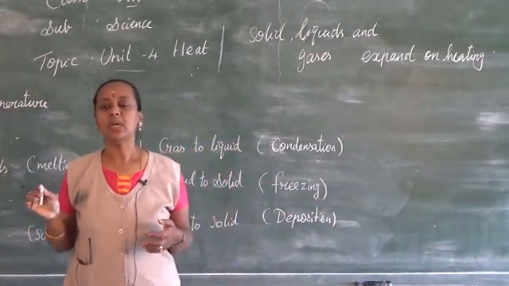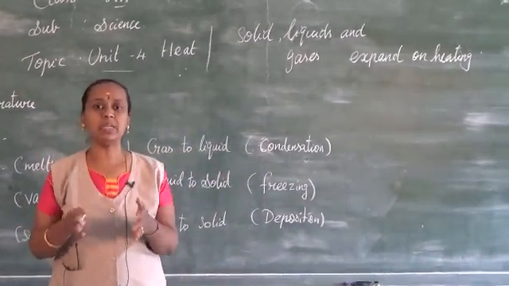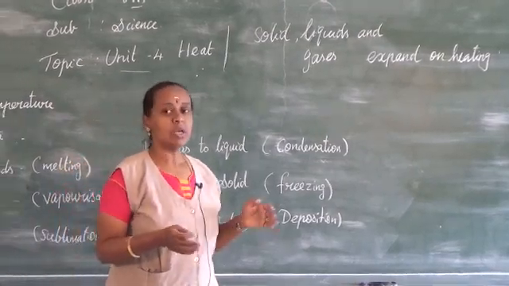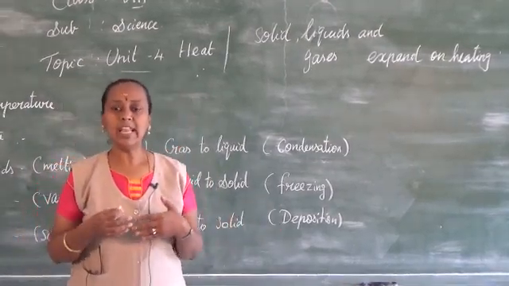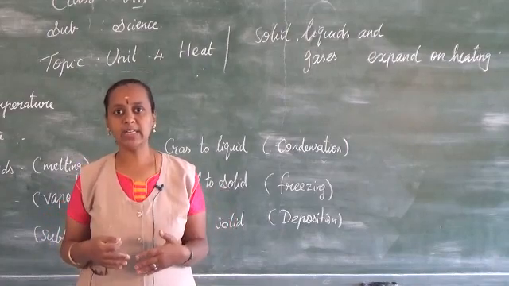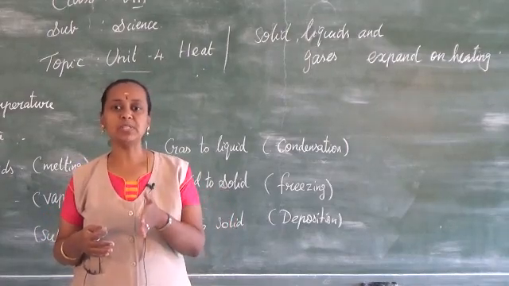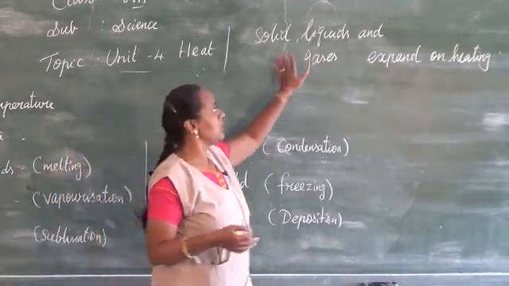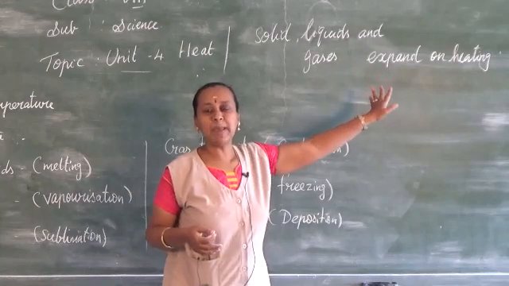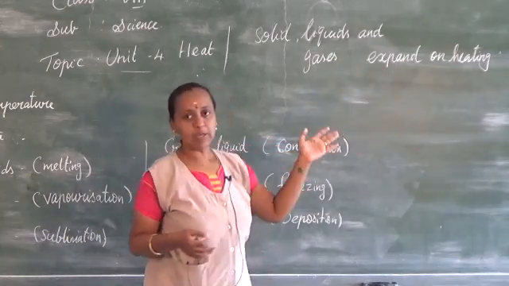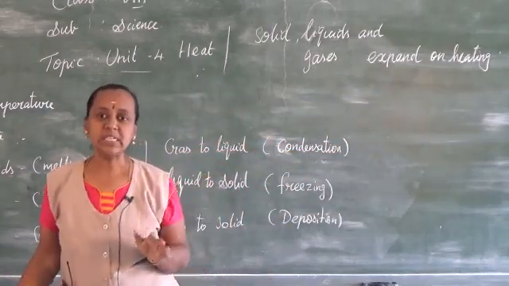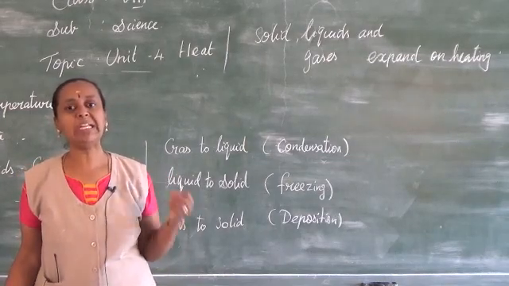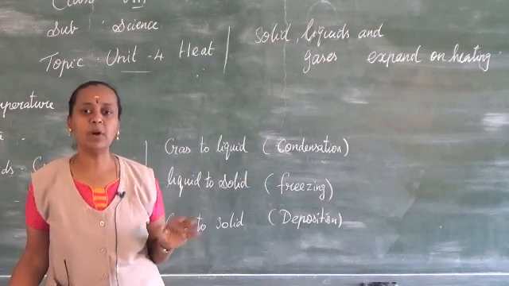The railway tracks have rail gaps between them. That is why they are left. During the daytime the track will expand, and during the night time it will contract, so the gaps are left. Otherwise it will get damaged. That's the reason. So very simply, solids, liquids and gases expand on heating. Why? Because the molecules present in the substances start to move far apart from each other, and there will be an increase in size. So that's all about expansion.